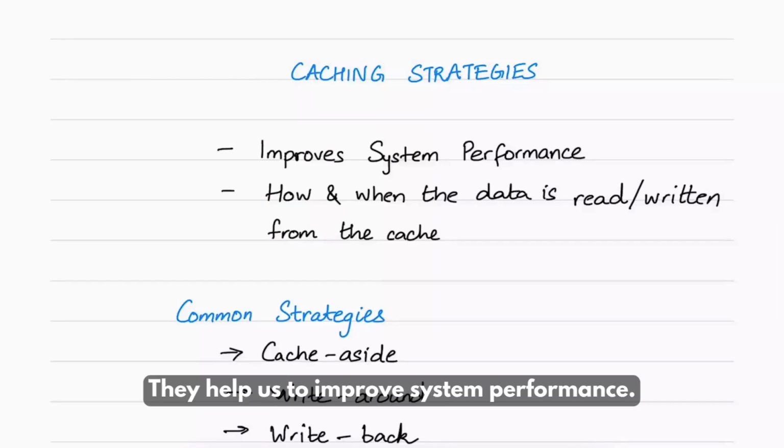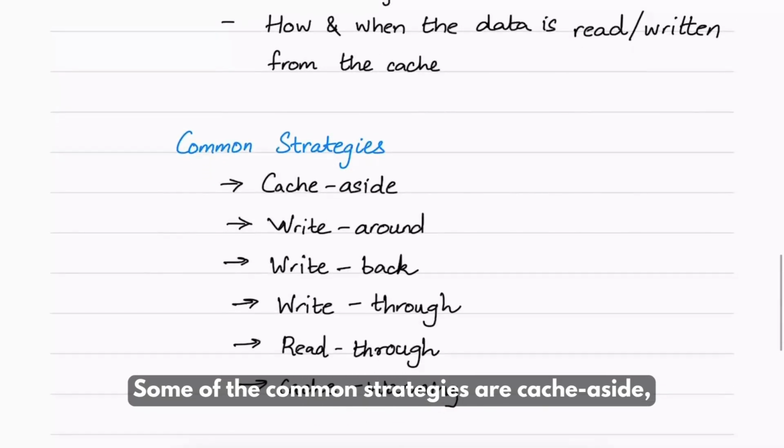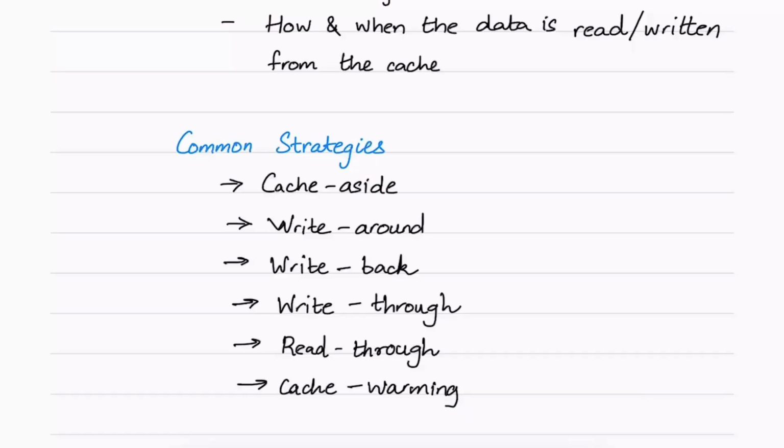Caching strategies help us to improve system performance. They dictate how and when the data is read or written from the cache. Some of the common strategies are cache aside, write around, write back, write through, etc. Let us go through them, and in the end, we can discuss which strategy is better for which scenarios.